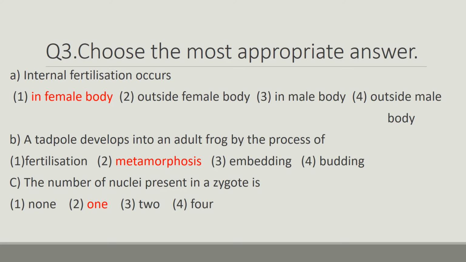Metamorphosis हम उसको बोलते हैं that is transformation of larva into adult through drastic changes is known as metamorphosis. The number of nuclei present in a zygote is none, 1, 2 or 4. The correct option is 1.